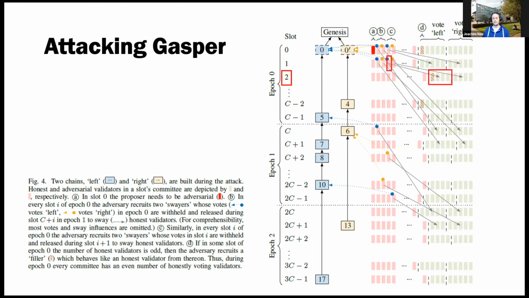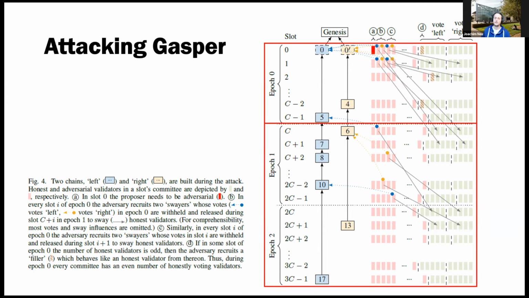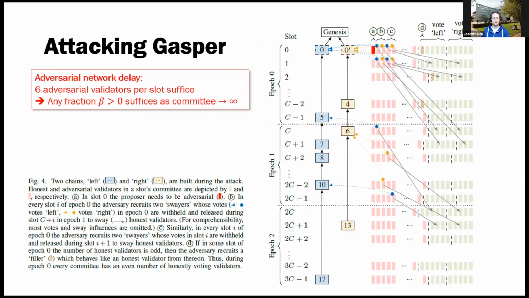We can continue this process in the next slot. In fact, we can continue this process throughout an epoch, and with a little twist, you can also make it work for subsequent epochs. And so you build out these two chains, and there's never really a decision on whether the left or the right chain is the one to adopt by all the nodes.